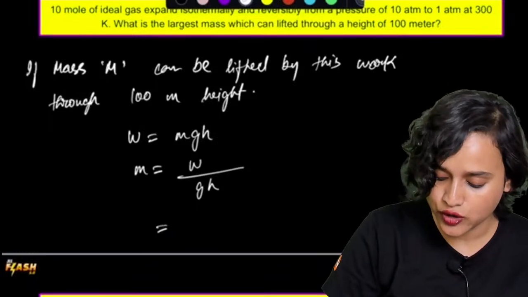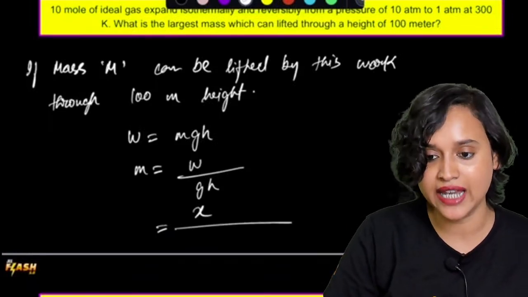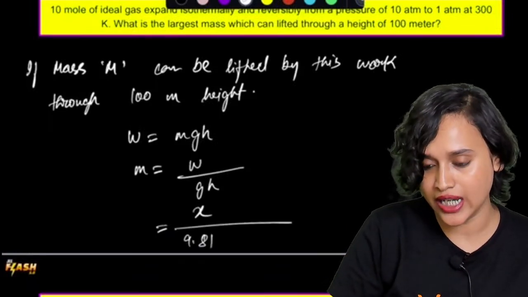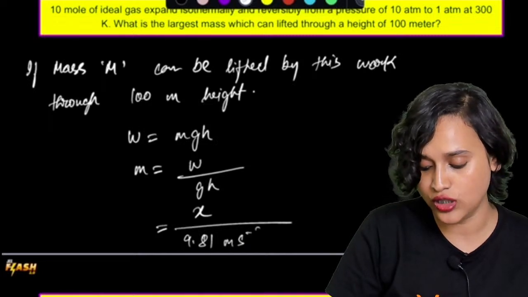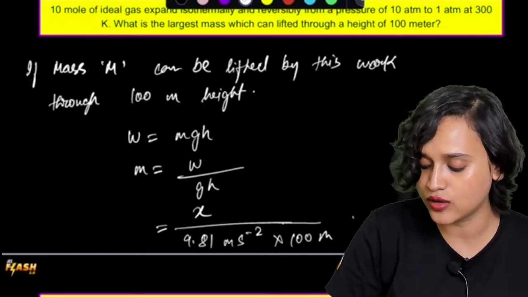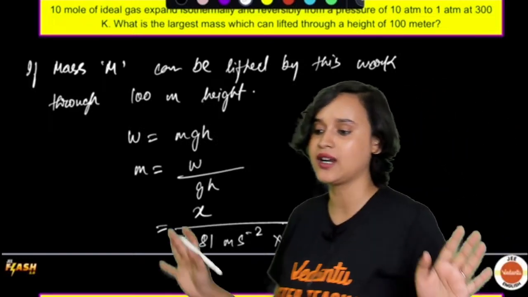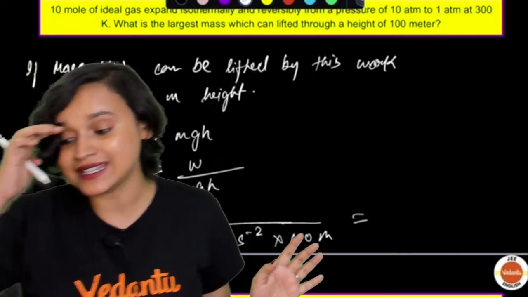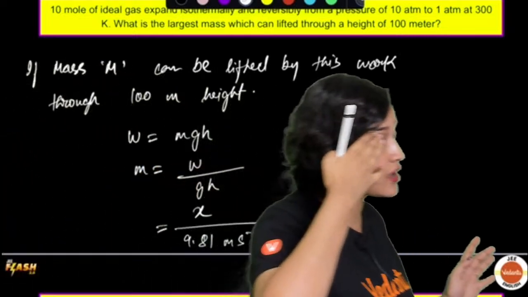So all you have to do is put the value of X divided by g, which is 9.81 meter second to the power minus 2, multiplied with 100 meter. Calculate this and find out the answer. That becomes your answer. Yes, everybody, very good. Work done is equal to mgh.